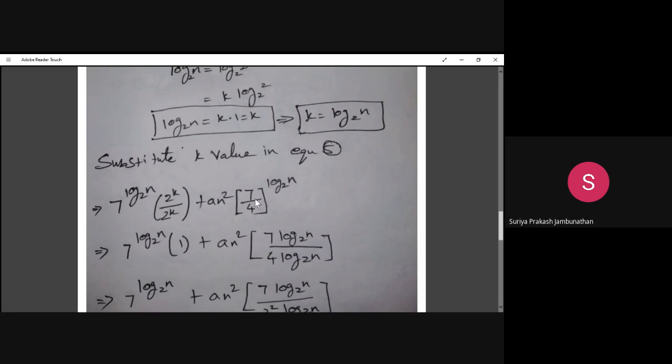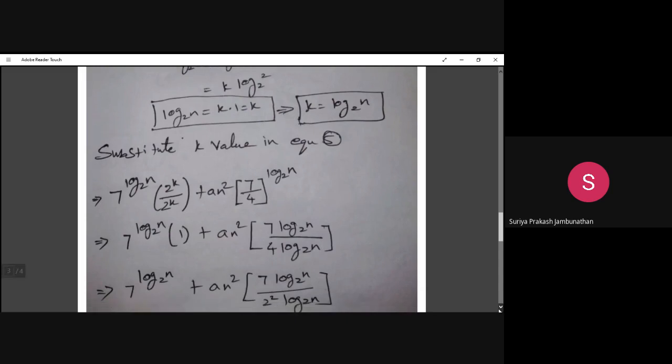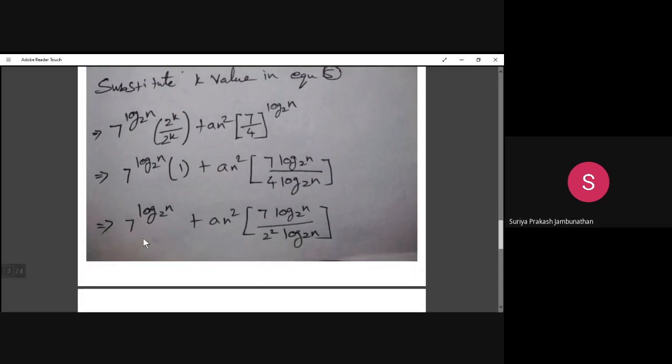Now this one we are multiplying in the numerator and the denominator, so that we are getting 7 log base 2 of n divided by 4 log base 2 of n. Now the further step, what we are doing, we are just multiplying the 1 with this. So we will get the same value, 7 power log base 2 of n, plus an square into 7 log base 2 of n divided by the 4, which can be written as 2 square log base 2 of n. Okay. So this is the simplification we did from the previous equation.